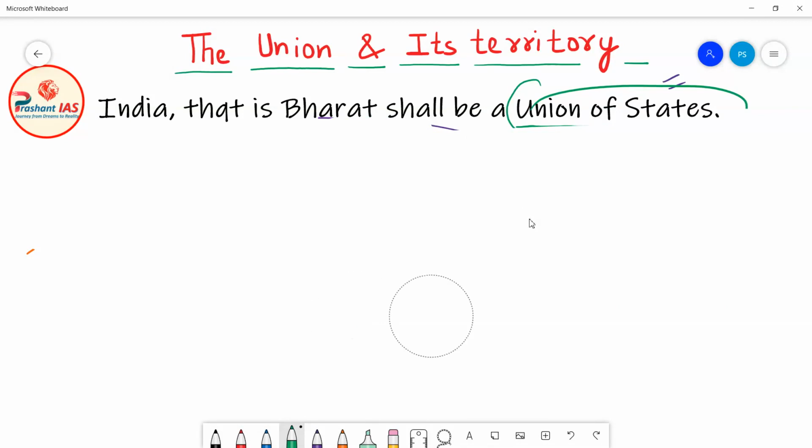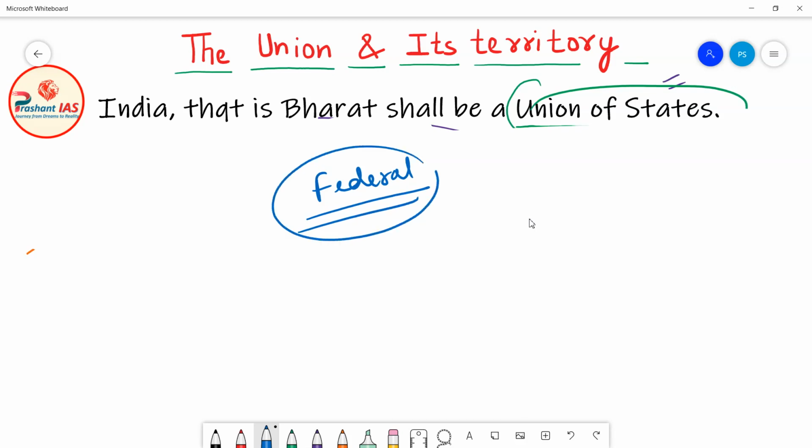Our design is federal, but why didn't the constitution makers use the words federation of states, and instead used union of states? So now you can ask me what the difference between federation and union is, and why they used union of states. Now we will discuss it.